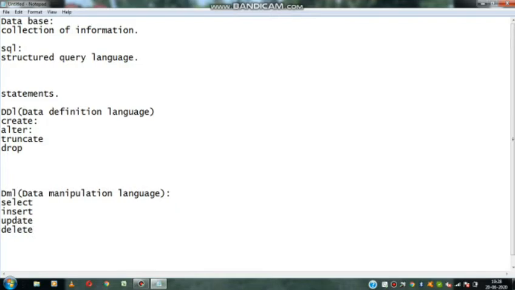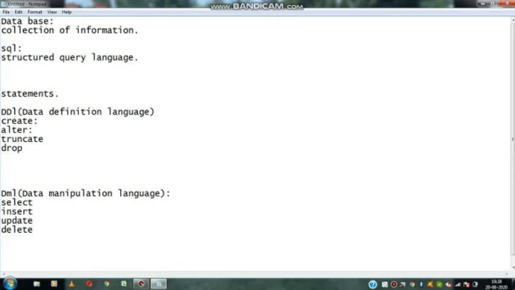These queries come under the DML. Now we will see how to execute these queries.